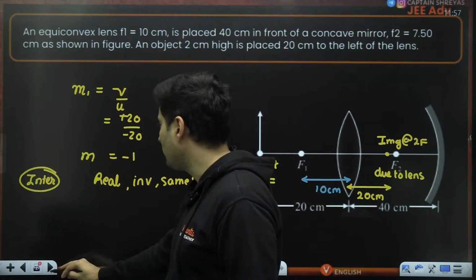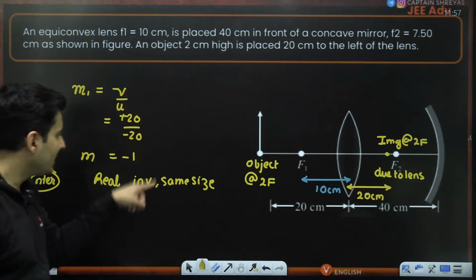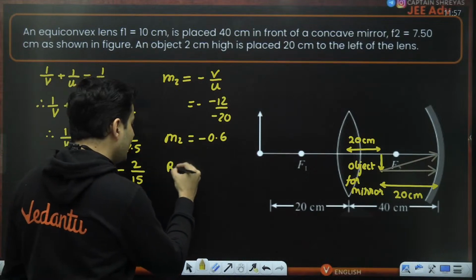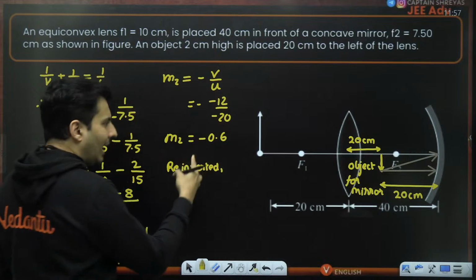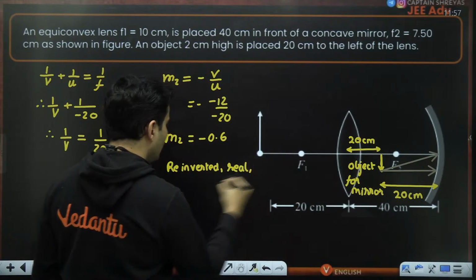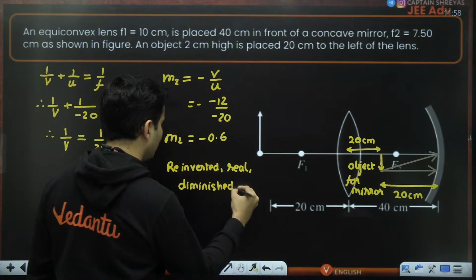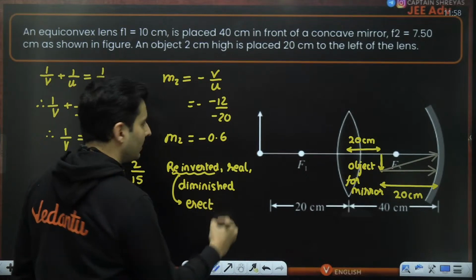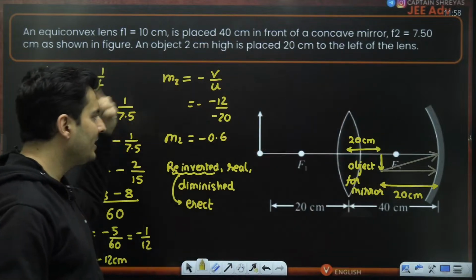In the first case, it was minus 1. This clearly tells me first time it was inverted. Second time again it was inverted. So I will say it was re-inverted back. And it is on the negative side. So again, it is a real image. And this time also it is again a diminished image. This re-inverted also means that again it has now become erect. So this was inverted, again it got re-inverted. So now it is erect.